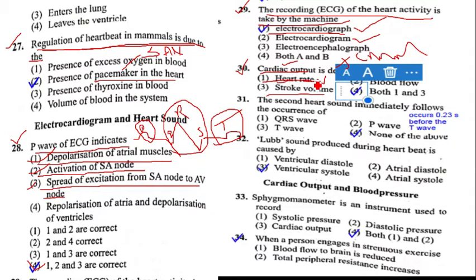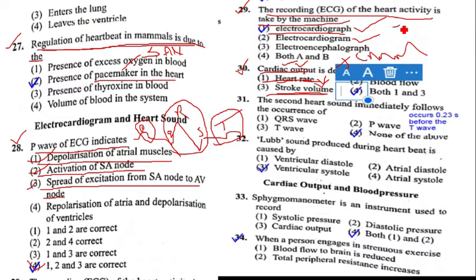Heart rate means the number of beats per minute, 72 normally. Stroke volume means the volume of blood each ventricle can pump for 1 beat. Stroke volume per beat over 1 minute gives the volume called cardiac output. Cardiac output mainly depends on heart rate and stroke volume.